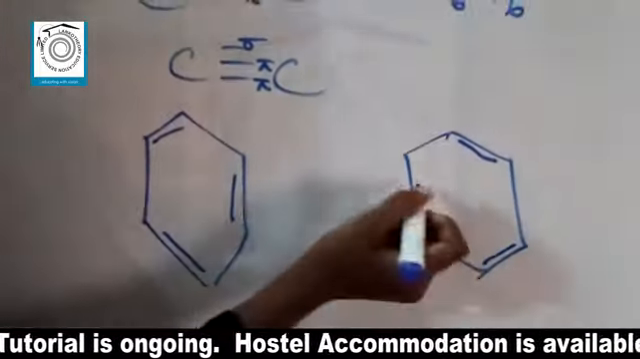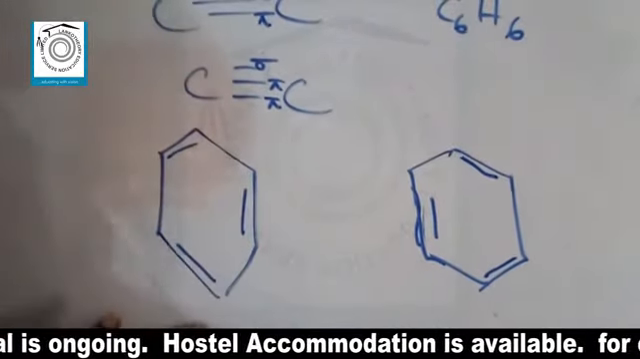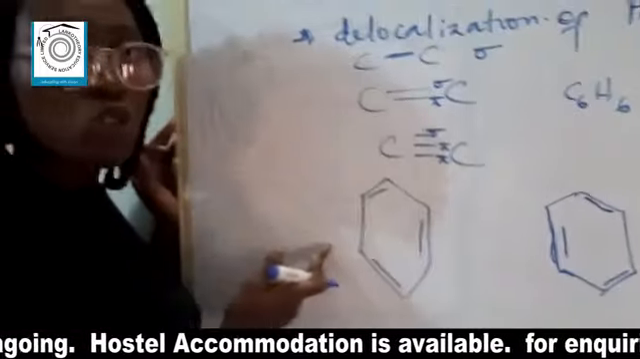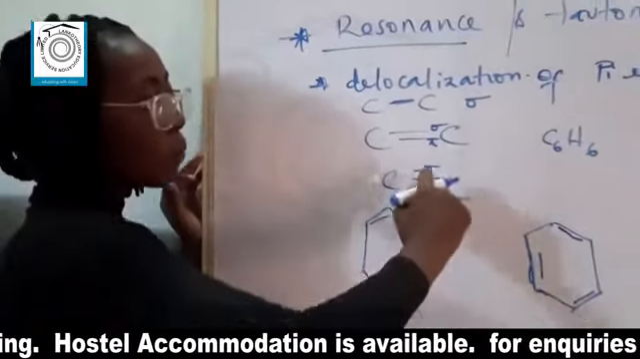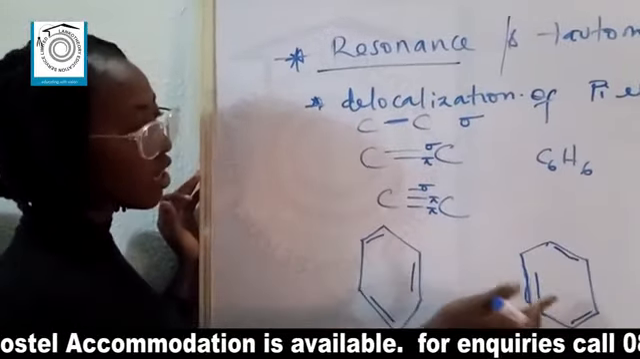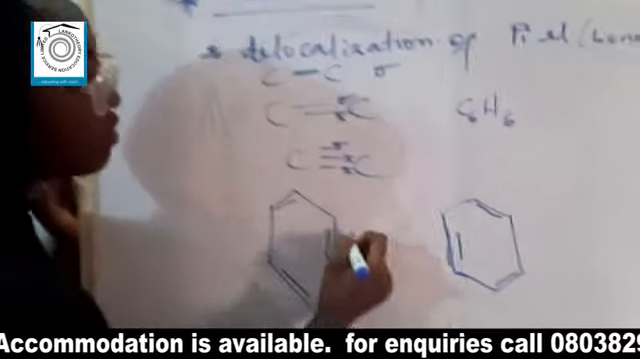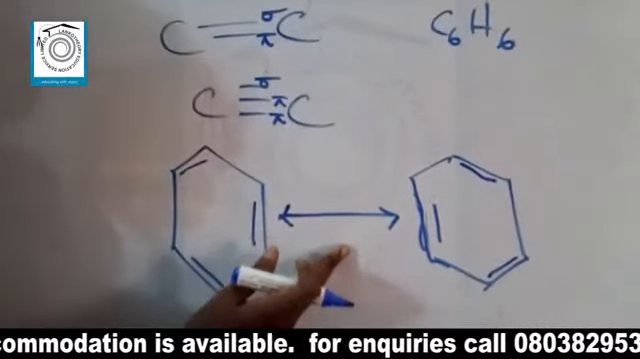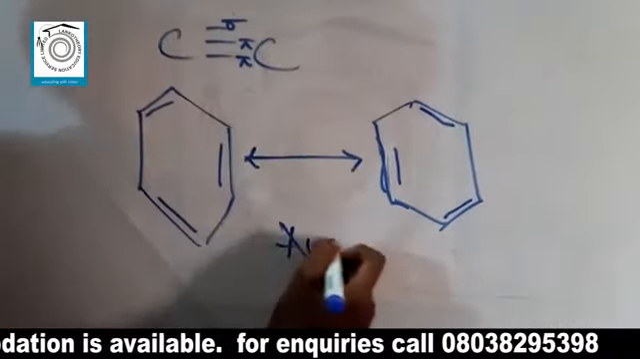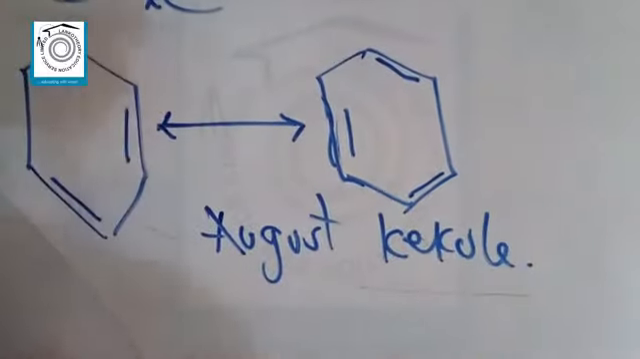Now, this phenomenon is what represents resonance, whereby a structure could have two resonant forms where the Pi bonds keep changing their positions from the one side to the opposite side, just as this, from here to here, from here to here, and from here to here. Now, resonance is represented by this symbol. And the first resonance structure of benzene was discovered by August Kekulé. This was the person that discovered resonance.